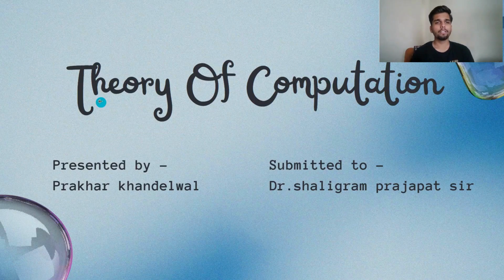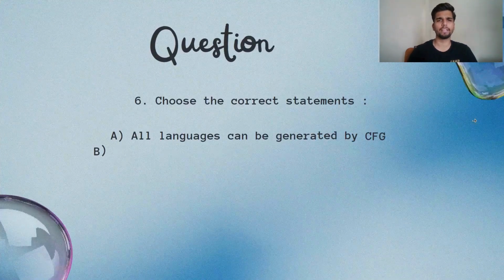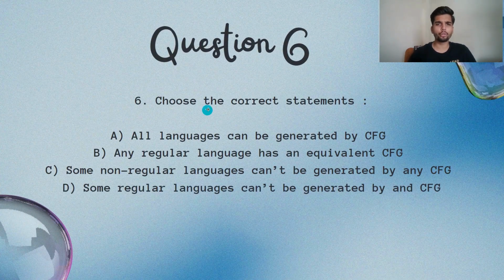Hello friends, in this video we are going to solve a question of theory of computation which is also helpful in your GATE exam. Let's see, it is our question number 6 and we have to choose the correct statement. First statement: all languages can be generated by CFG, that is context free grammar. Second: any regular language has an equivalent CFG. Some non-regular languages can't be generated by any CFG.